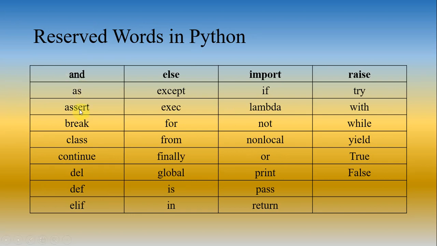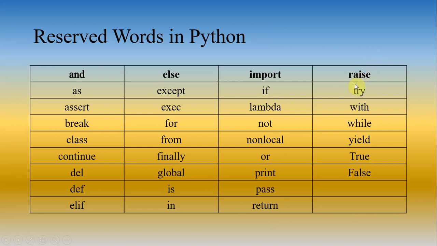and, as, assert, break, class, continue, del, def, elif, else, except, exec, for, from, finally, global, is, in, import, if, lambda, not, nonlocal, or, print, pass, return, raise, try, with, while, yield, True and False are reserved words in Python. This means they cannot be used as identifiers.